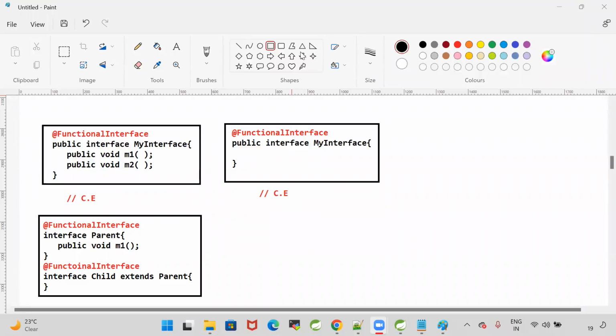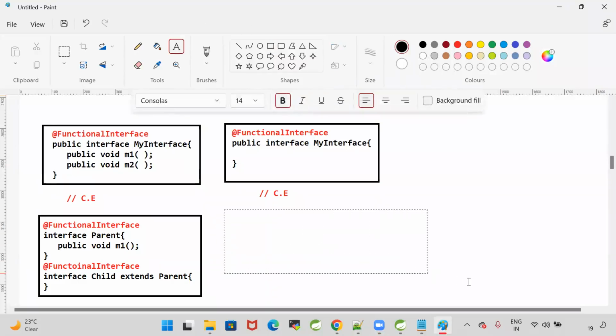When the child does not have any methods, parent methods will be available for the child also, right? Only one method came into child level from parent. So that's why it is valid.